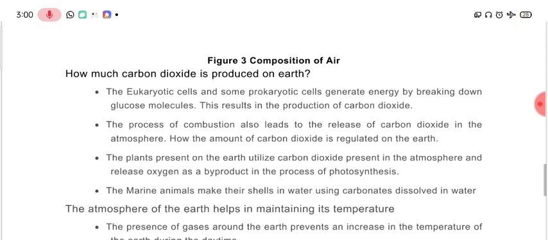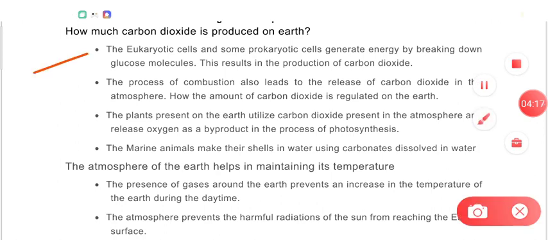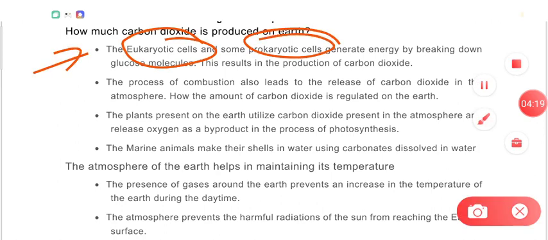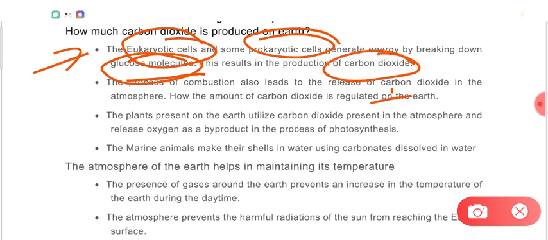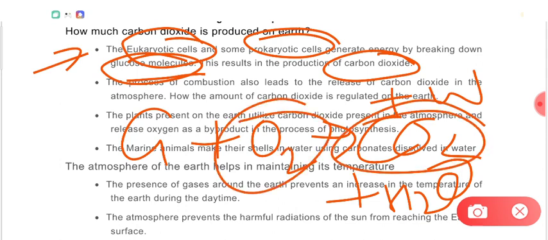Why? Because gases like carbon dioxide and oxygen are continuously being produced and consumed both. So let's understand how carbon dioxide is produced on earth. Dear students, the eukaryotic cells and prokaryotic cells undergo respiration, and during the respiration process the glucose molecules are broken down into carbon dioxide plus water. Right. So glucose reacts with oxygen to make carbon dioxide plus water. In this way, oxygen is being consumed or removed from the atmosphere and carbon dioxide is being added.